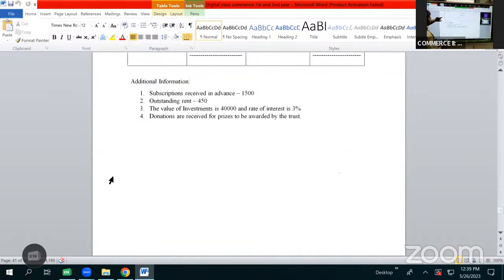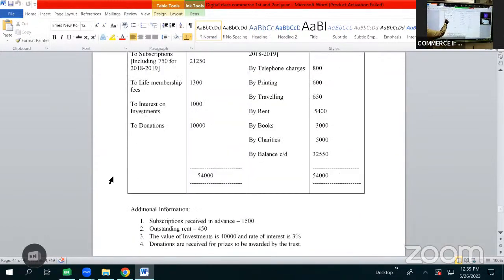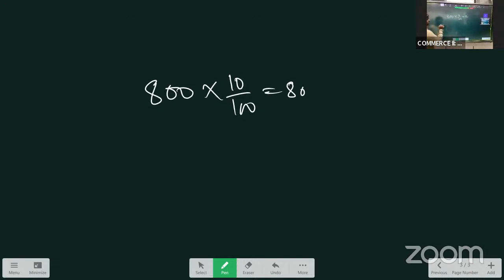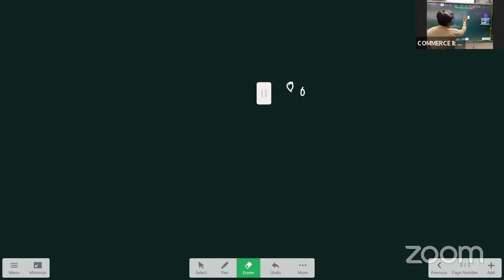Then after life membership fees, we have interest on investments 1,000 rupees. We have an adjustment that the value of investments is 40,000 and rate of interest is 3%. So the value of investment is given as 40,000 and rate of interest is given as 3%. 0,000 gets cancelled. 1,200.